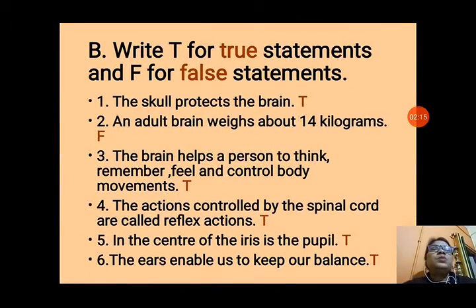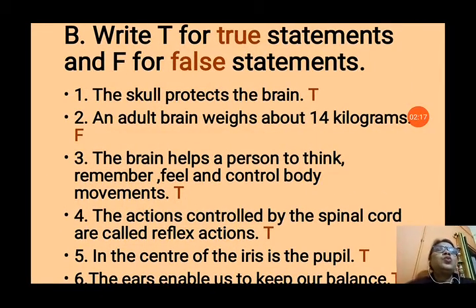Now next question is B, true or false. Write T for true statements and F for false statements. Question number 1 is, the skull protects the brain. Yes, it is true. The skull protects the brain. Second is, the adult brain weighs about 14 kilograms. It is false because our brain weighs 1.4 kilograms.